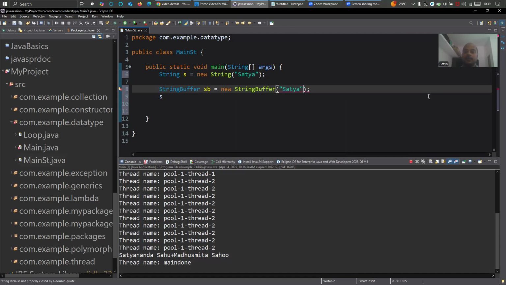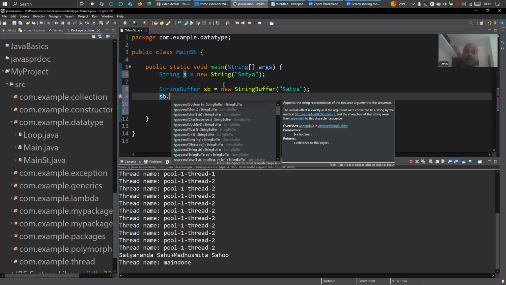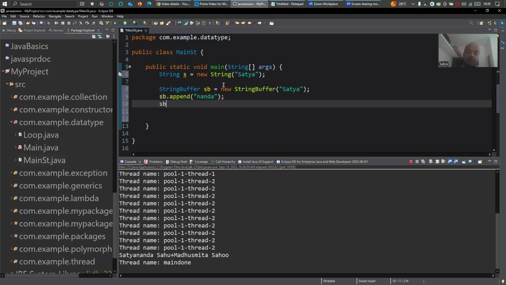So there, how are we doing? We are doing concatenate, and we are assigning it to a variable, s dot concat, then we'll assign it to another variable. Otherwise, you will lose that. Here, what you can do is sb dot append, and then you just append a comma, then sb dot append again.